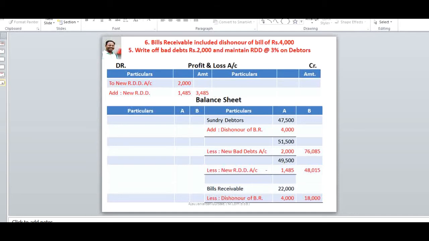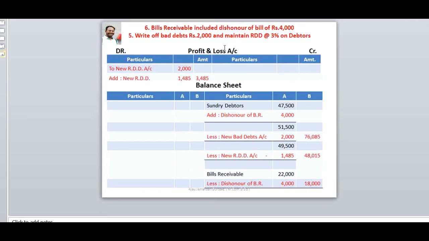Here we have to mark that we have to rearrange the adjustments related to sundry debtors, and hence we have to make the first adjustment of bills receivable included as a dishonor of bill. Bills receivable is amount.